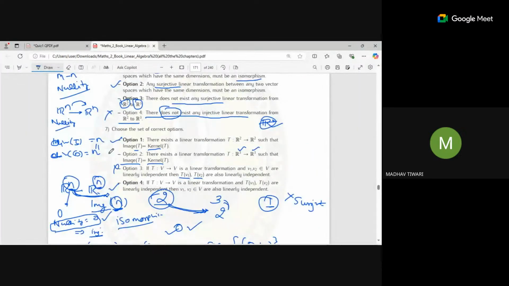The fourth one has a V to V transformation given, meaning it's the same vector space, and the transformed vectors are linearly independent. Then V1, V2 are also linearly independent. Let's see. Transformation of V1 is linearly independent with transformation of V2.